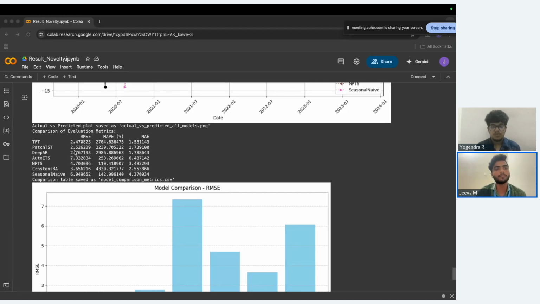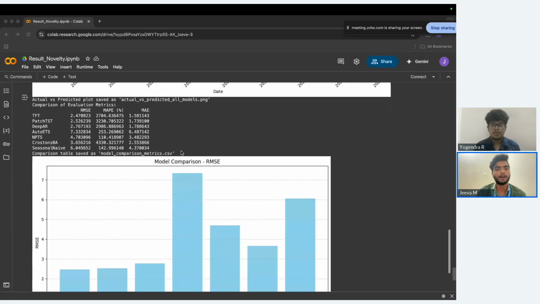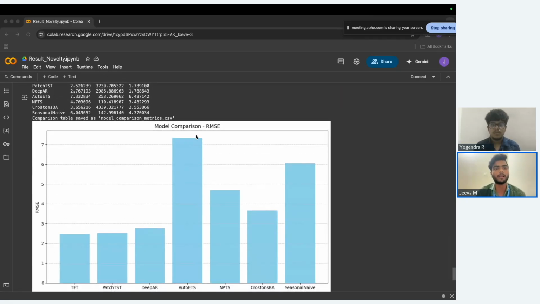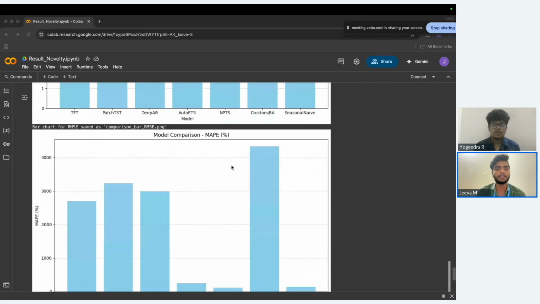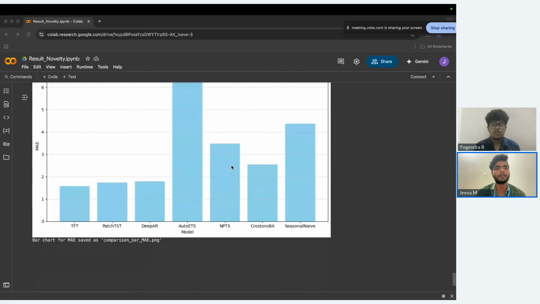We are getting the minimal loss for TFT, 2.4 for root mean squared error, 2704 for MAPE, and 1.58 for mean absolute error. And I have plotted all the error comparisons as a bar chart. This is the bar chart we have plotted.